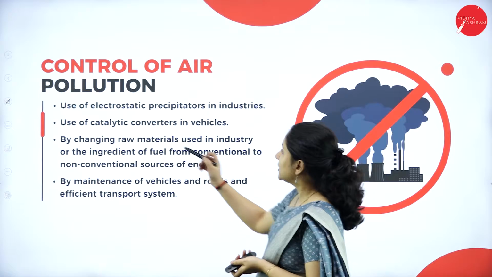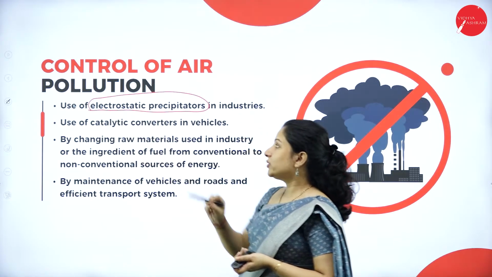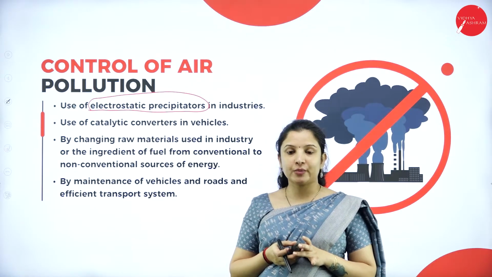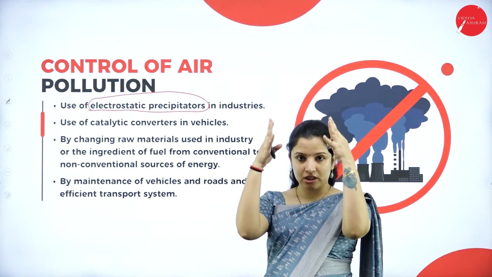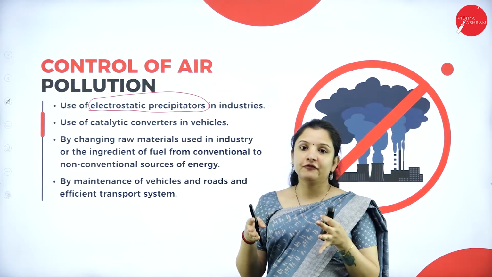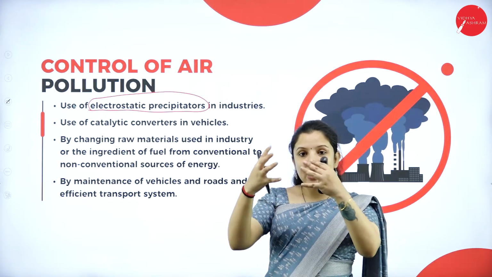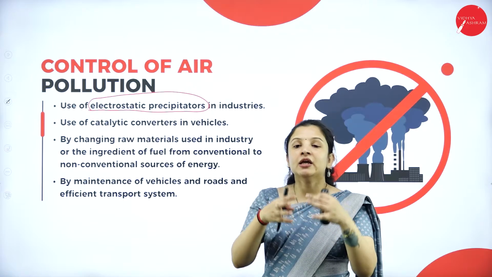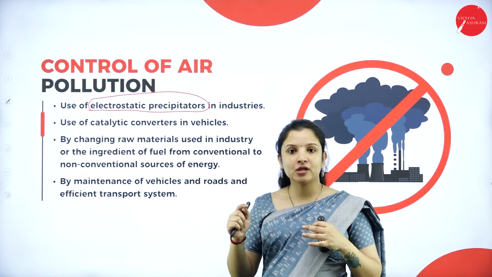They use electrostatic precipitators. So what do they do with electrostatic precipitators? An electrostatic precipitator is an instrument which is fitted to the chimneys in industries, wherever chimneys are there for the smoke to escape, and it will trap all the dust particles and the toxic chemicals that are there. It will purify the air to a larger extent, and then release the air to the atmosphere.